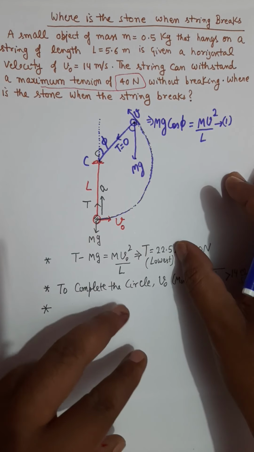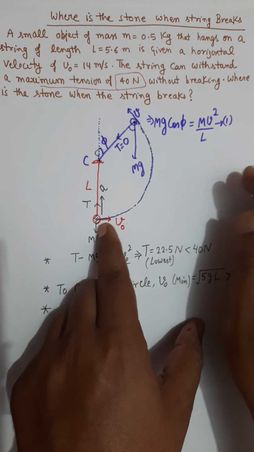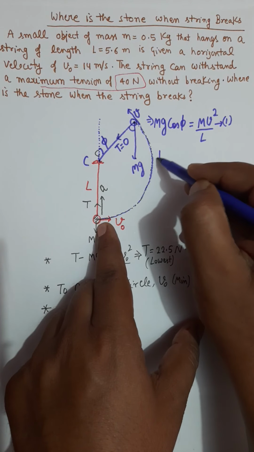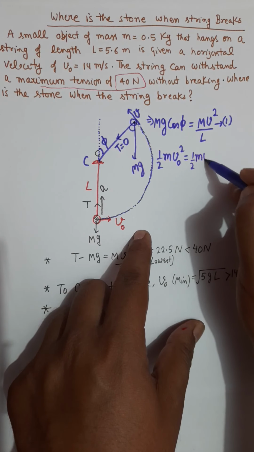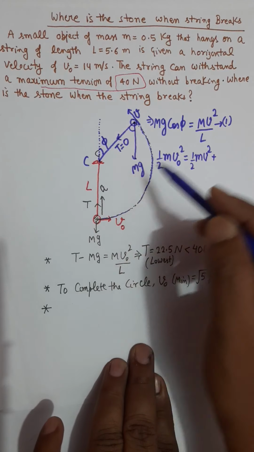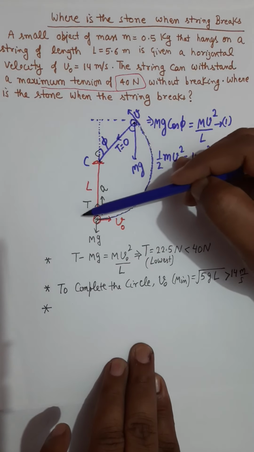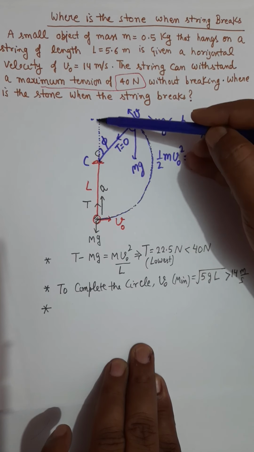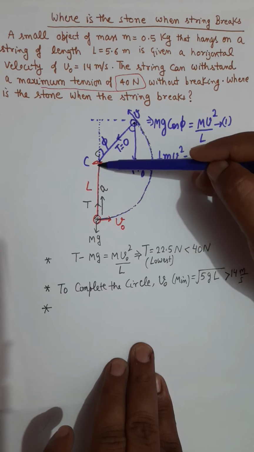And another equation for this point can be obtained by energy conservation. The kinetic energy at the bottommost point, half m v naught squared, should be the same as the kinetic energy at this point, half m v squared, plus the gravitational potential energy at this point. For that you need to find the height value, from here to here.